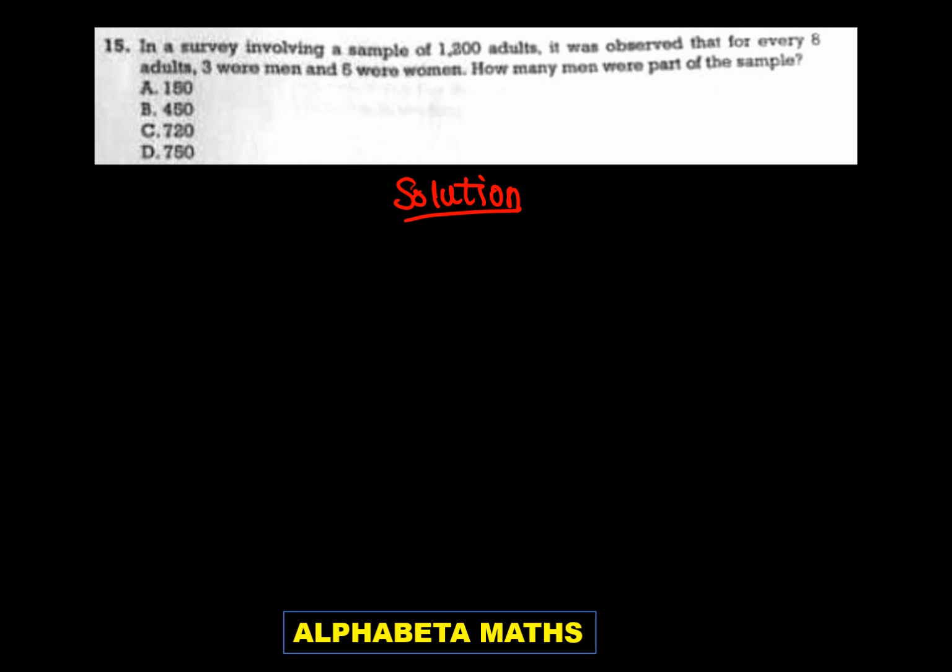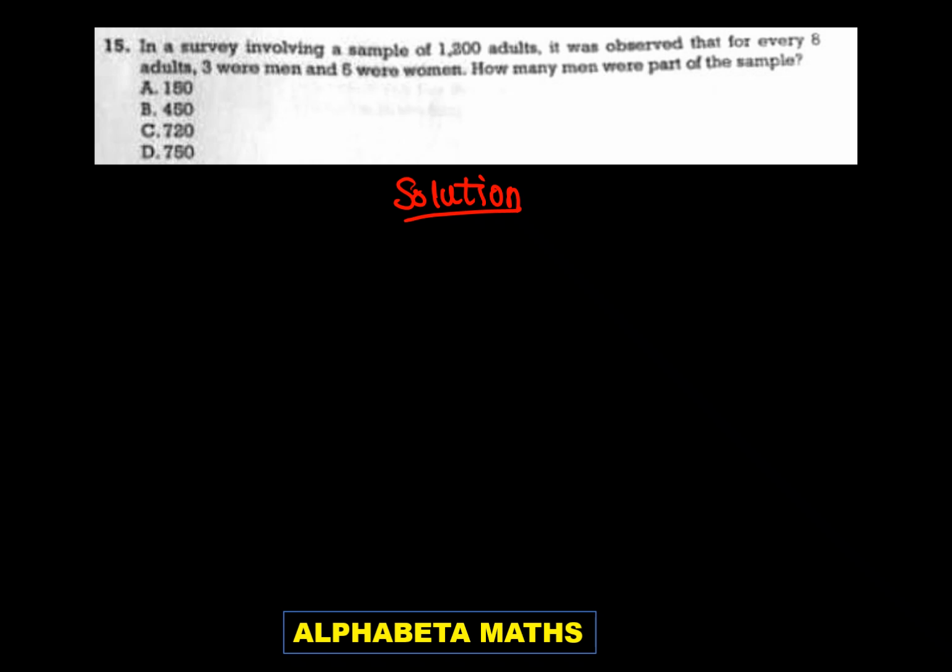Let's look at this question. In a survey involving a sample of 1,200 adults, it was observed that for every 8 adults, 3 were men and 5 were women. How many men were part of the sample?